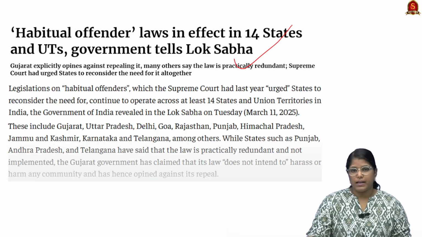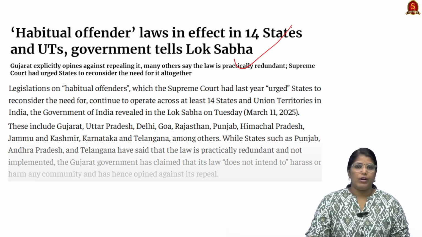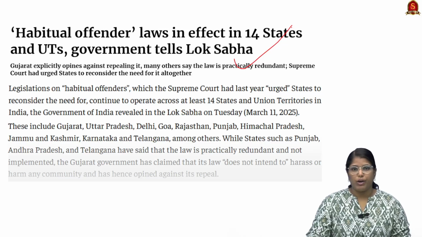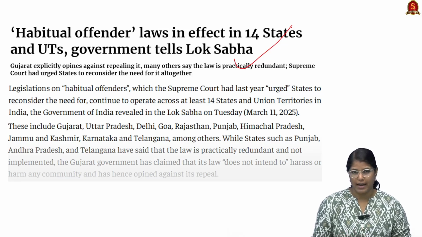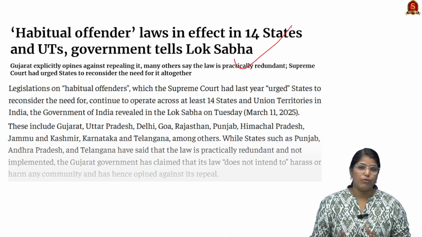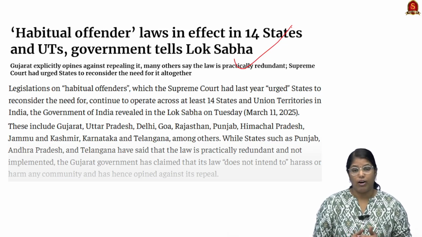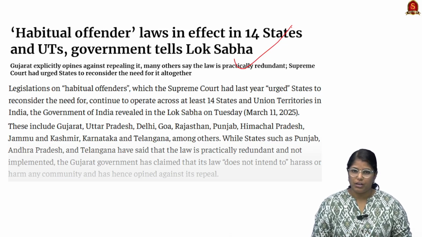Now look at this news article about habitual offenders. Currently habitual offenders is in the news because last year itself the Supreme Court asked the states to reconsider the implementation of the Habitual Offenders Act. But currently, as per Lok Sabha's data, nearly 14 states are implementing these laws even today. So from the mains perspective, we have to learn the basics about these habitual offenders, and we have to learn why these states are even today implementing these acts.